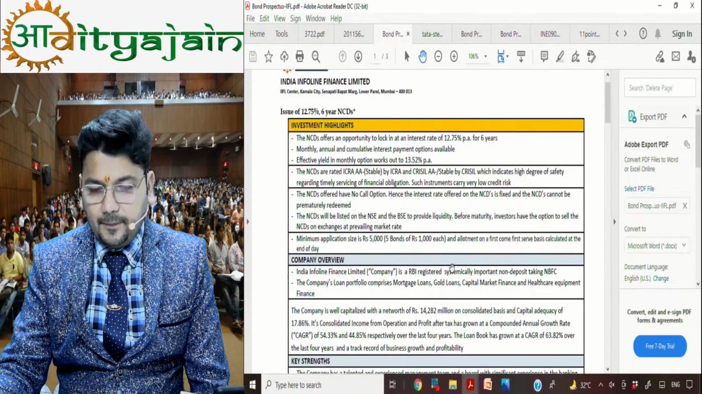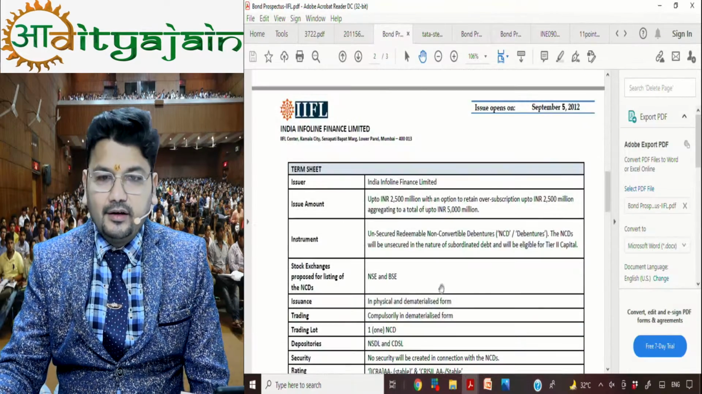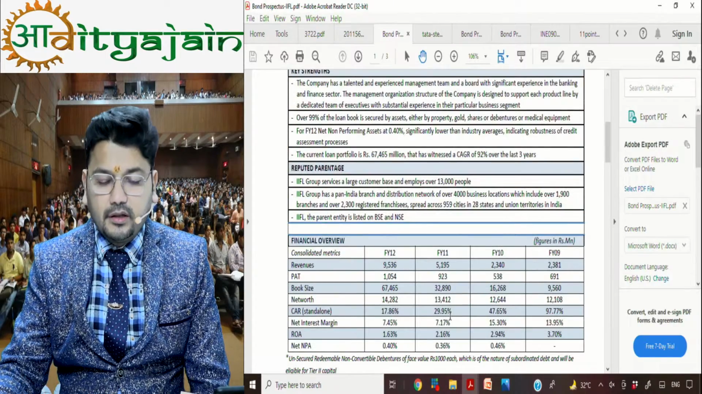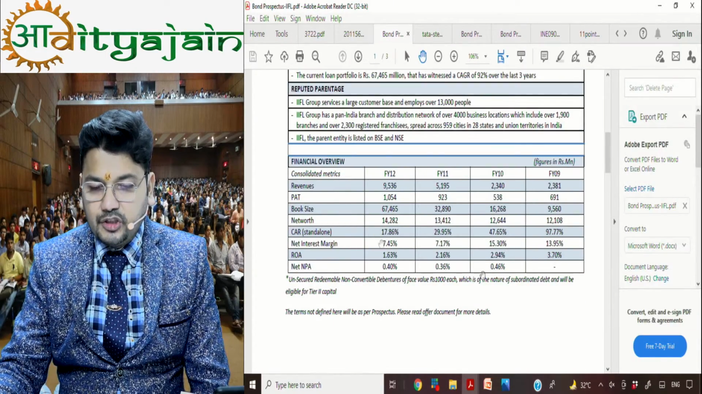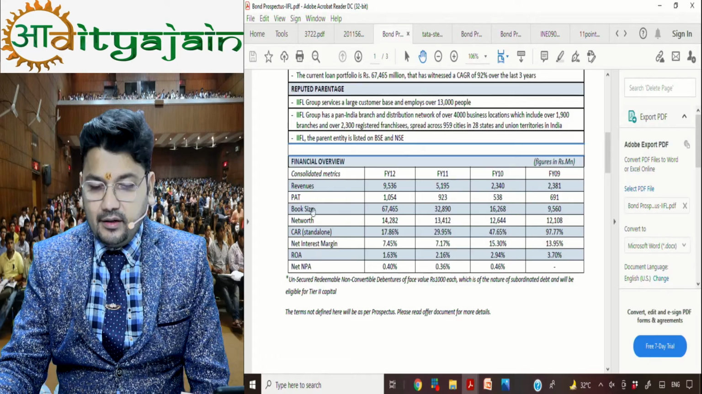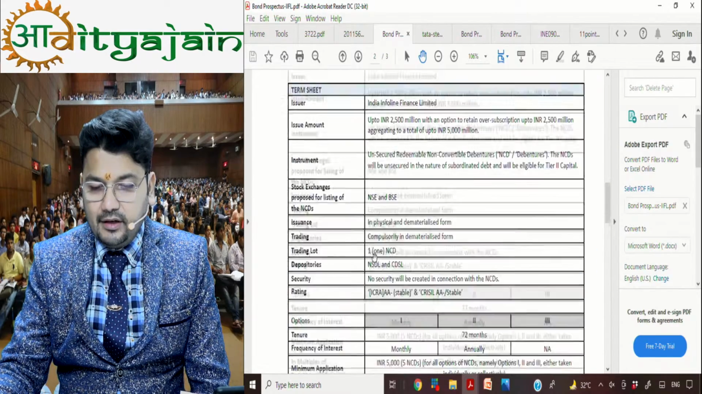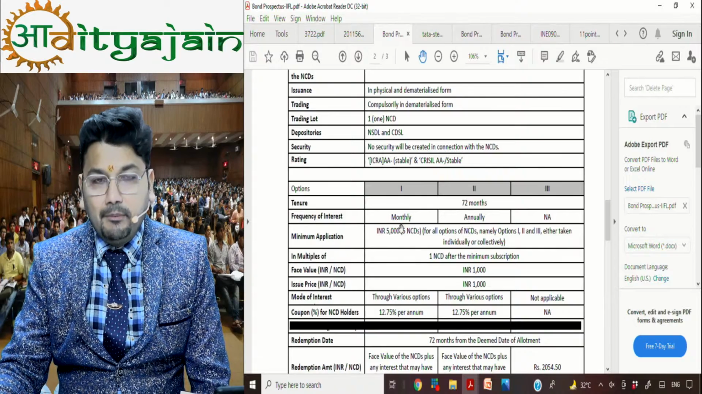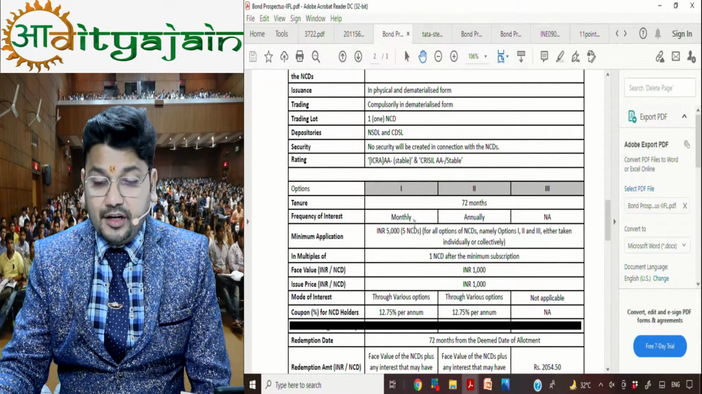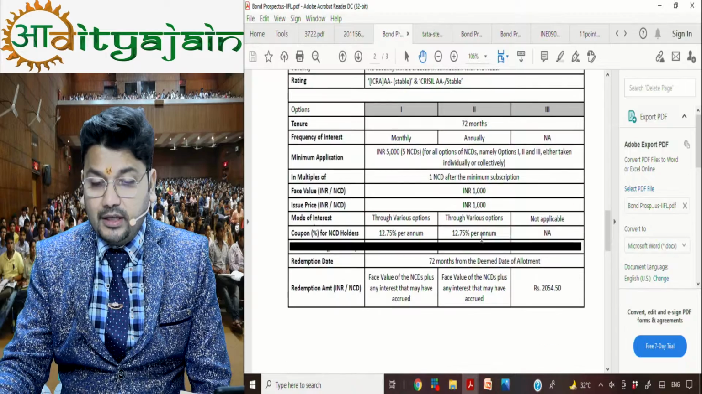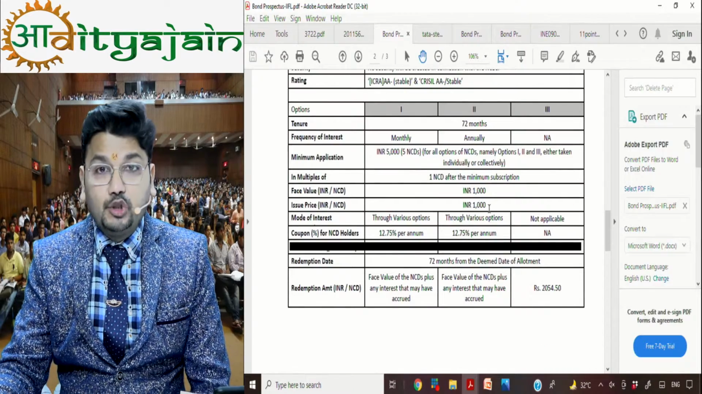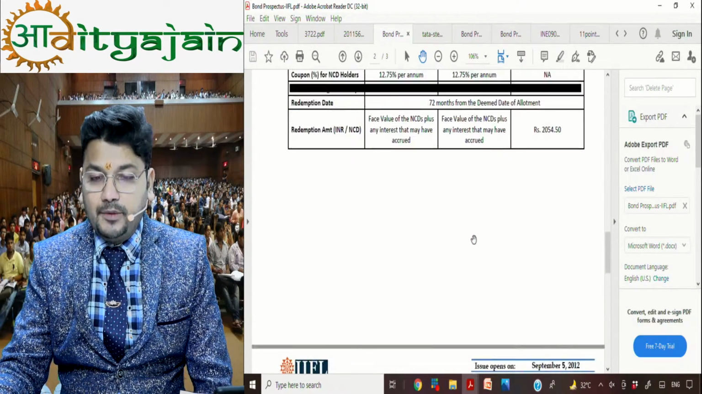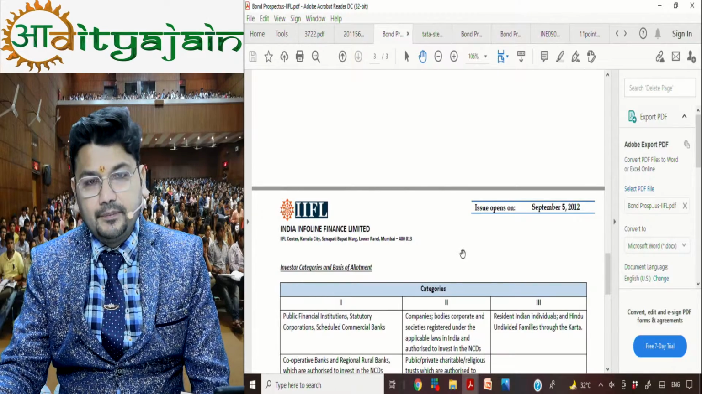This is again a different type of prospectus. Details, term sheet, financial positions are given. Financials are given, listed on NSE and BSE. Monthly coupon interest rate is also there. Annual coupon rate is also there. Face value is 1000. Issue price is 1000. All the information we have covered in class.